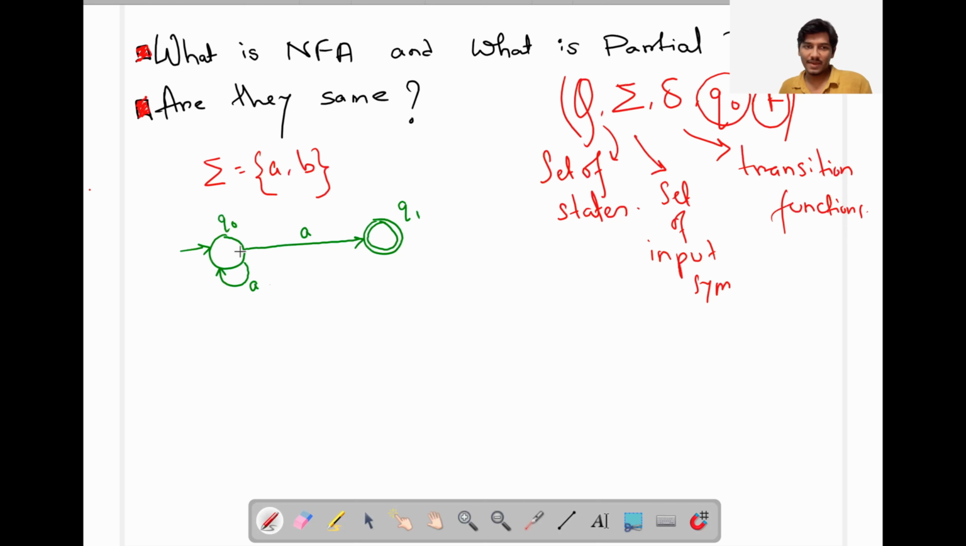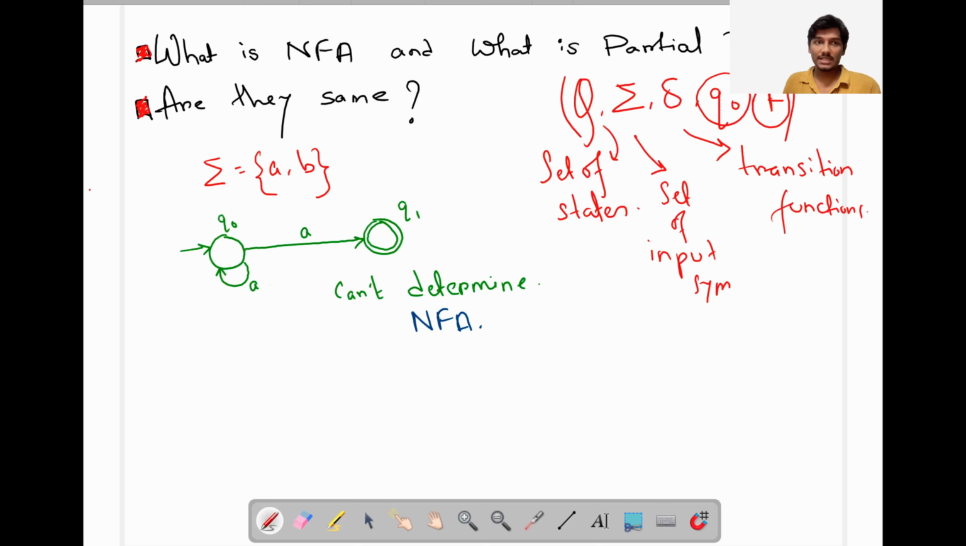Why? Because by giving a to the Q0 state, it can go to Q1. Also, it can create a self loop. So we cannot determine where it goes. It is non-deterministic in nature, so we can say it is an NFA.